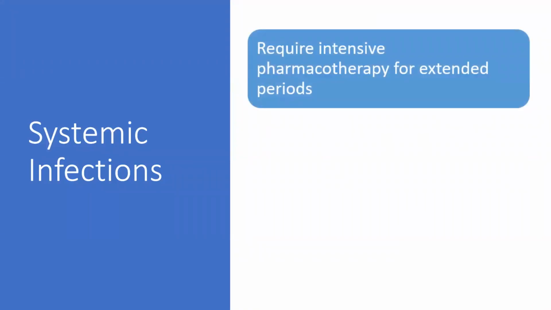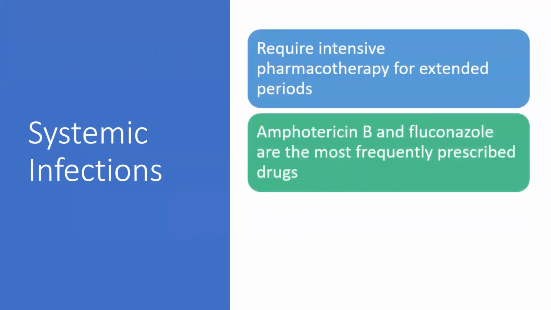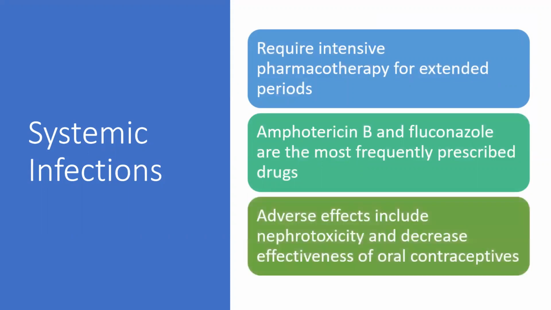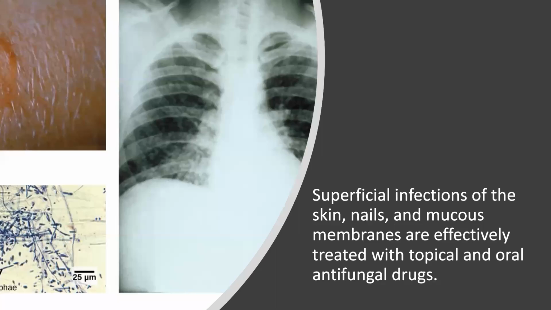Then we talk further about systemic infections. They require intensive pharmacotherapy for extended periods. Amphotericin B and fluconazole, that we read, are the most frequently prescribed drugs for systemic infections, but they also have adverse effects like nephrotoxicity, and they decrease the effectiveness of oral contraceptives if taken along with them.